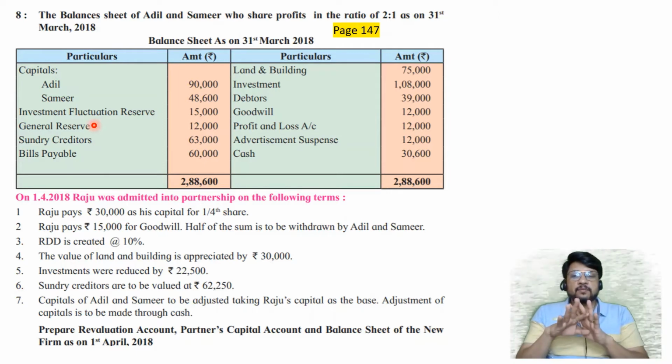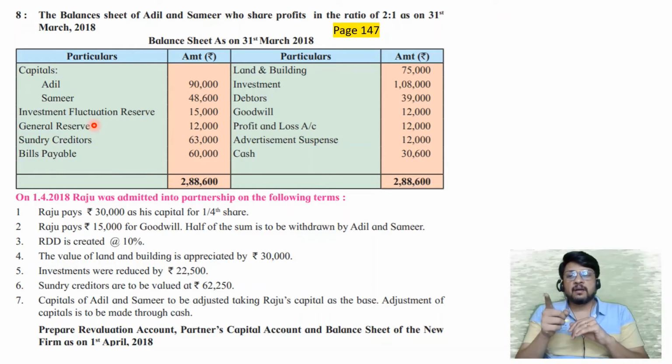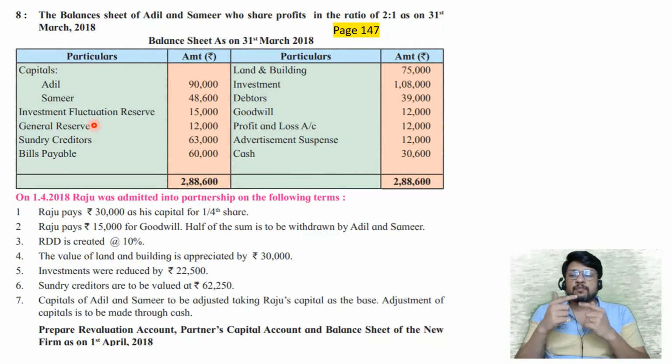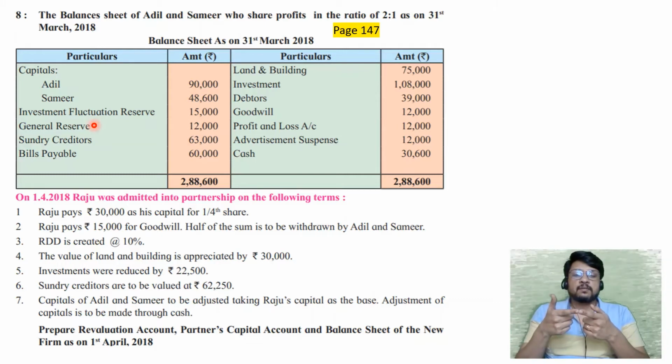Is it clear to all of you? Okay, so what is the entry for creating investment fluctuation reserve? The entry is P&L account debit to investment fluctuation reserve account. And what is the entry for utilization of investment fluctuation reserve? Investment fluctuation reserve account debit to investment account, so investment can be reduced.